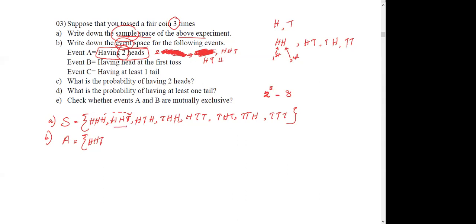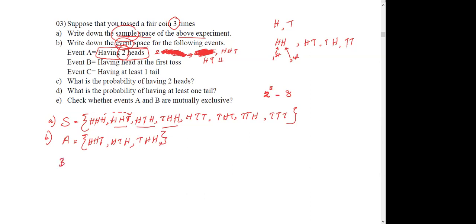Then first head, tail, then head. And this one, first tail, but the next two trials are heads. Then what else? This one has just one head, this one no heads. That's it. There are only three outcomes for event A.